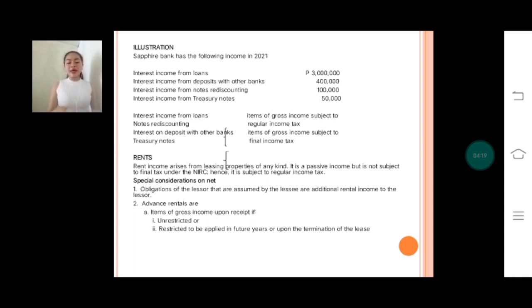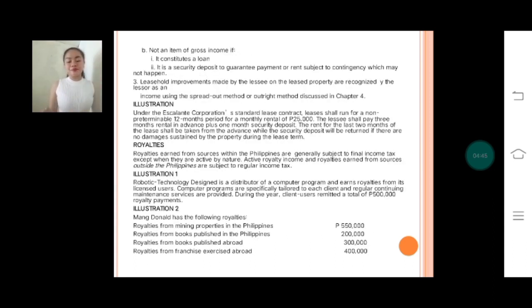Okay, next would be the rent. Rent income arises from leasing properties of any kind. It is a passive income but is not subject to final tax under the NIRC, hence it is subject to regular income tax. There are special considerations on rent. Number 1, obligations of the lessor that are assumed by the lessee are additional rental income to the lessor. And number 2, advanced rentals are the following. As you can see, there are A and B.